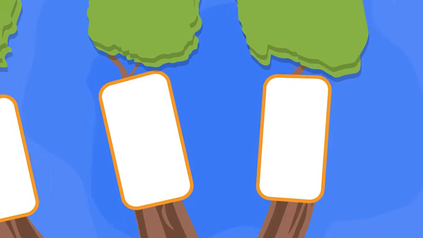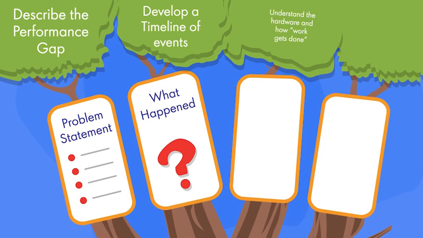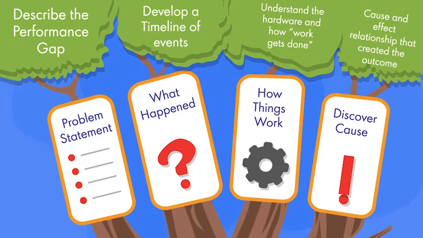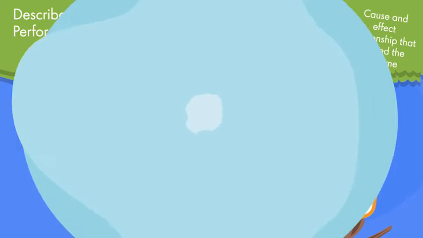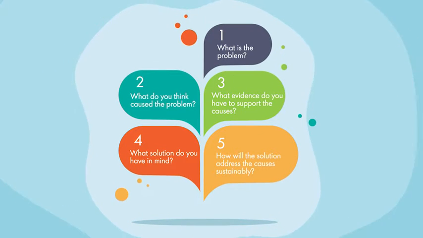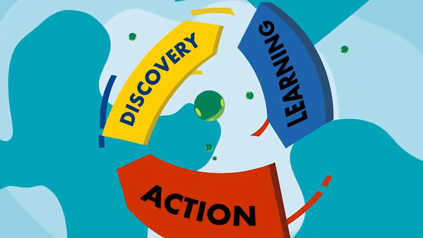We start with a problem statement, which describes the performance gap. We develop a timeline of events, understand the hardware and how work gets done to discover the cause and effect relationship that created the outcome. We use the causal learning methodology and the 5 causal reasoning questions. In causal learning, we have the discovery, learning, and action phases.